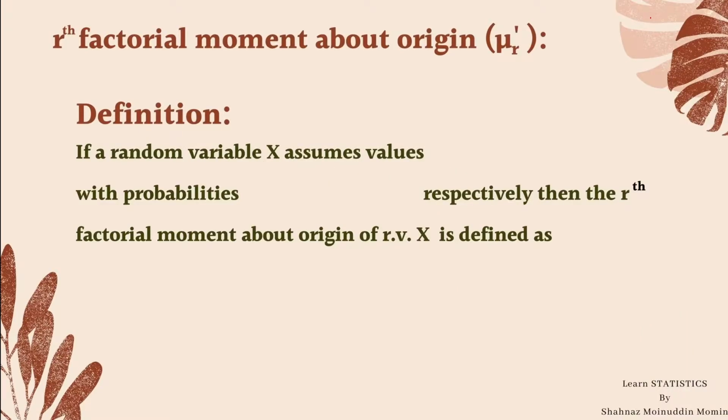The factorial moments are denoted by mu bracket r dash.